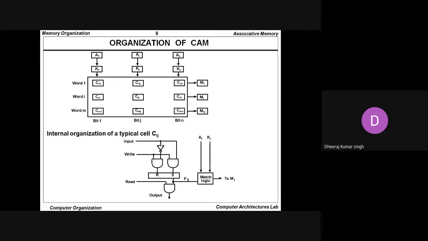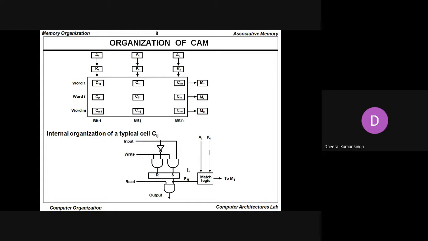The internal organization of a typical cell, that is Cij, is basically represented using an RS flip flop. We have taken here AND gates and a NOT gate in this style. There is a write line, a read line, and two AND gates and one NOT gate have also been used here. Whatever content is coming is passed inside the AND gate, and the AND gate output goes to the RS flip flop.